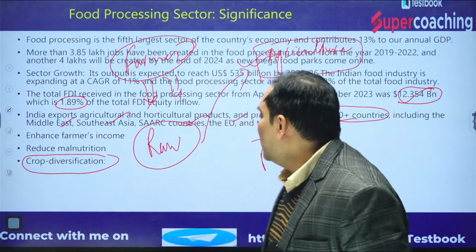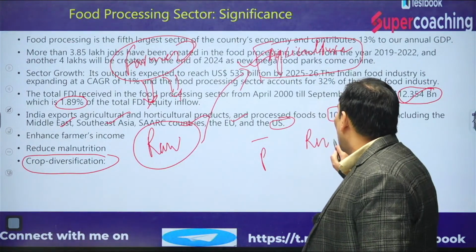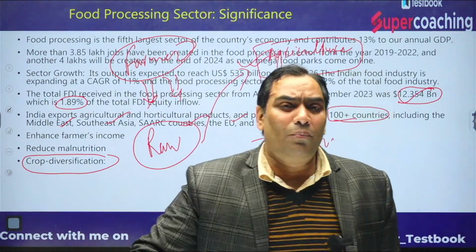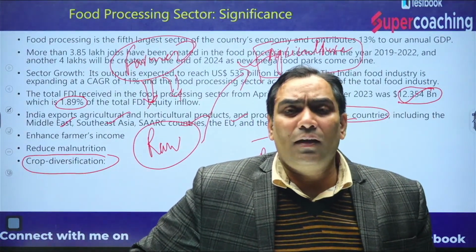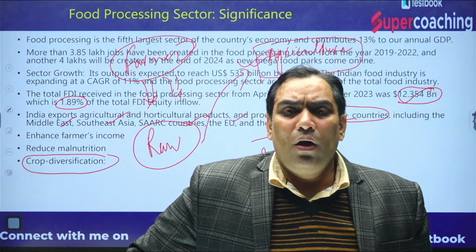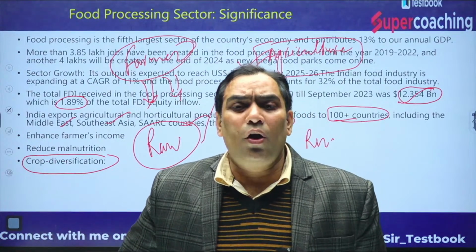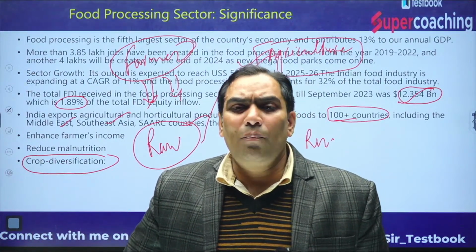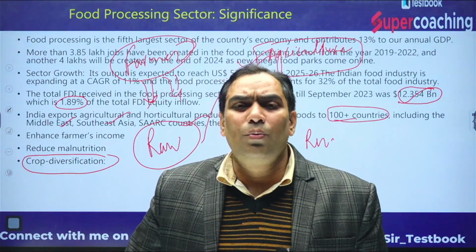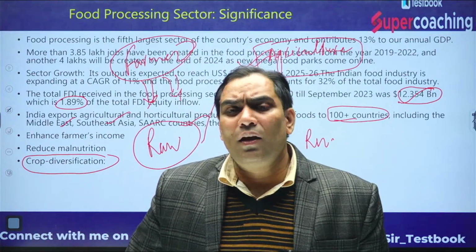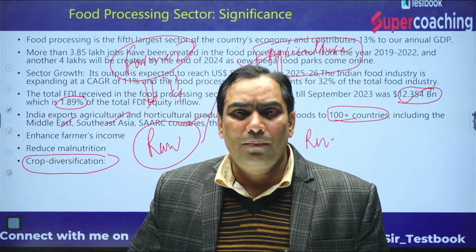Not only this, it will also reduce the rural urban migration, migration from rural areas to urban areas, because these industries are going to be set up in the village, or at the place where there can be shortage of raw material. The raw material can easily reach these industries if they are established not in tier 1 or tier 2 cities, but at least at tier 3 or village level.